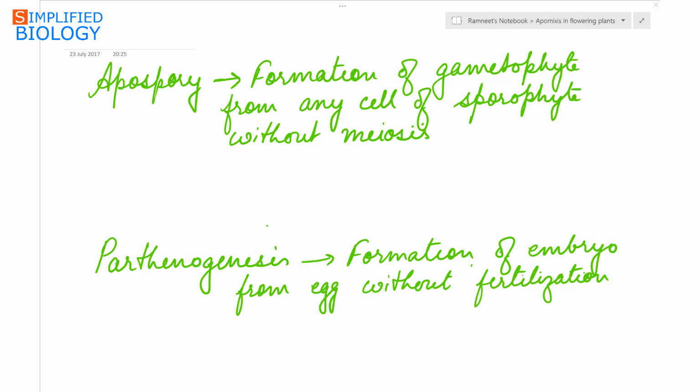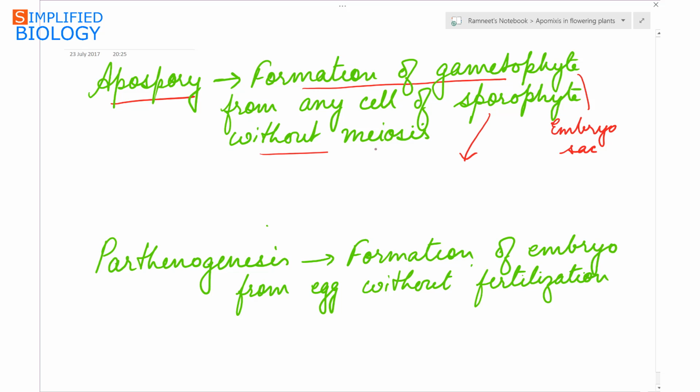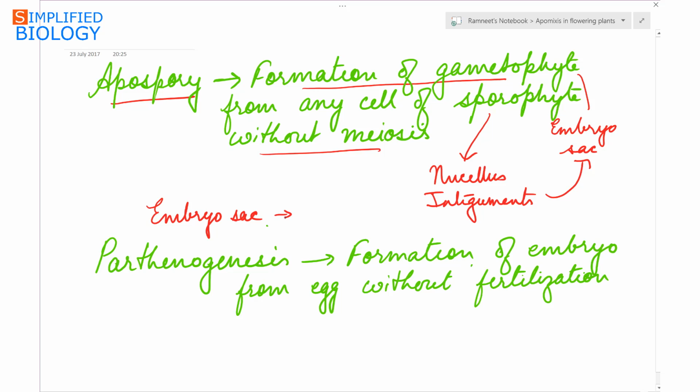Second is apospory, that is formation of gametophyte, that is the embryo sac, from any cell of the sporophyte without meiosis. The sporophyte here is the cells of the nucellus or the cells of the integuments. They directly form the embryo sac without meiosis, due to which the embryo sac or the female gametophyte will have cells that are diploid.